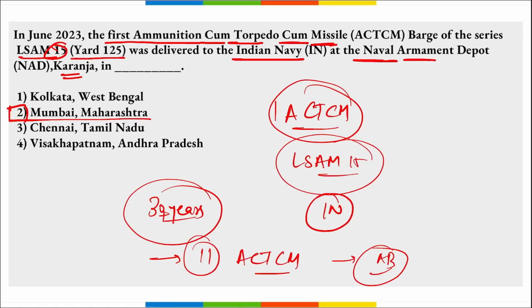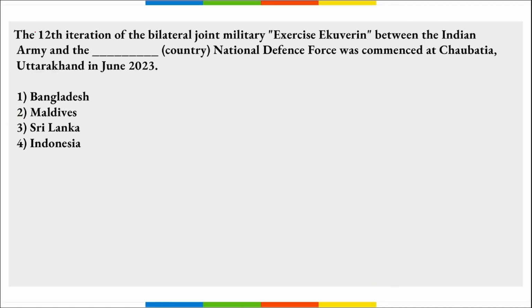Or we can say 30 plus years. Next, the 12th iteration of the bilateral joint military exercise Ekuverin was held between the Indian Army and the Maldives National Defence Force, which commenced in Uttarakhand. So remember, recently we are talking about exercise